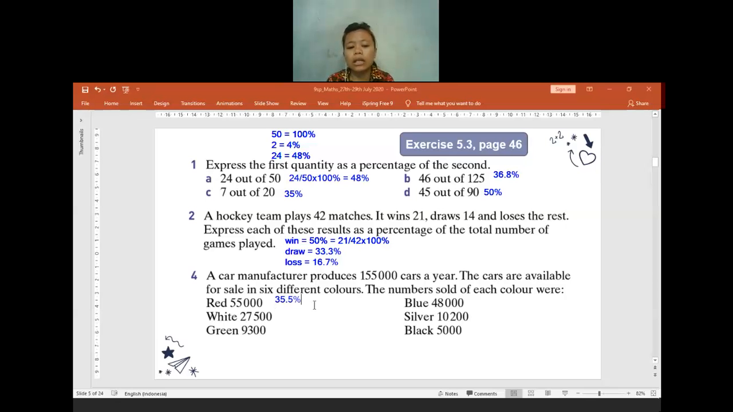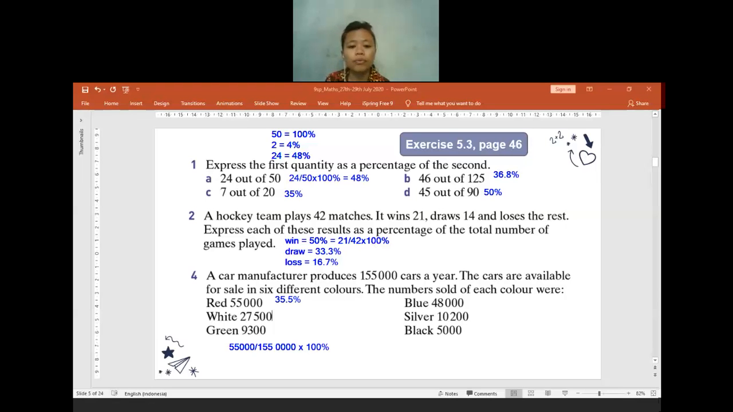So here, the total red cars are 55,000. We divide 55,000 by the total cars, which is 155,000. After that, we times it by 100% because we are going to find the percentage. And then we make it 1 decimal place. So I got 35.5%. Is there anyone who is confused here, or maybe I talk too fast? Feel free to ask if you have any confusion. Do not stay quiet. No? For sure, no confusion.